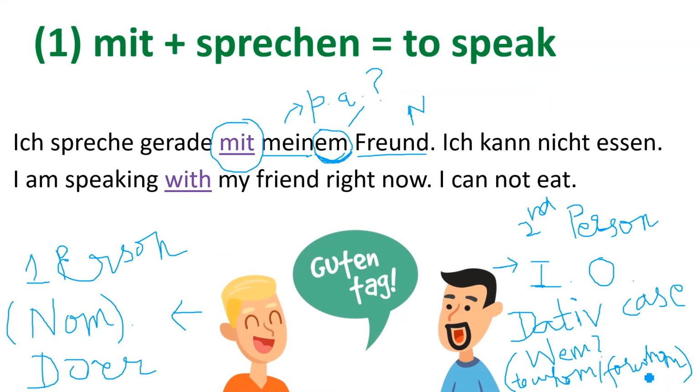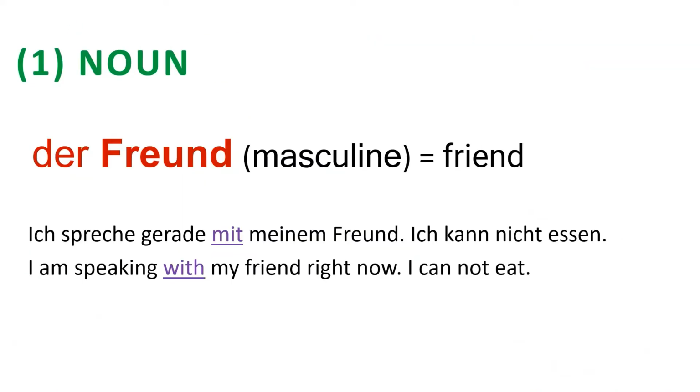But the next question is, why are the endings em? First, you have to find out the noun, like we have found it, der Freund. This is masculine, which means friend. Ich spreche gerade mit meinem Freund, ich kann nicht essen. Now we have to find out the endings, how the endings get changed, or why the endings are changing.